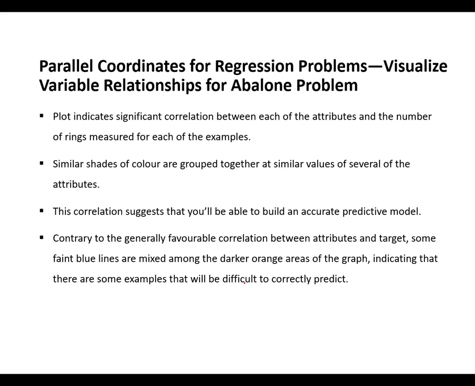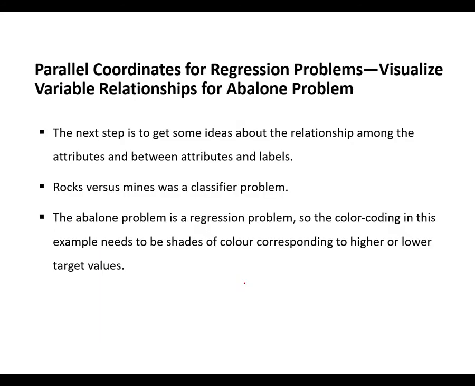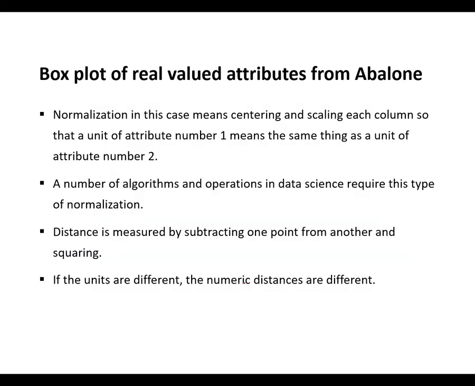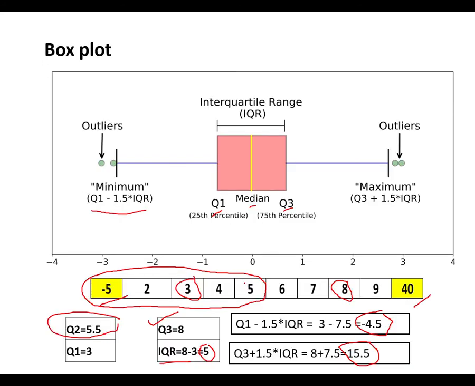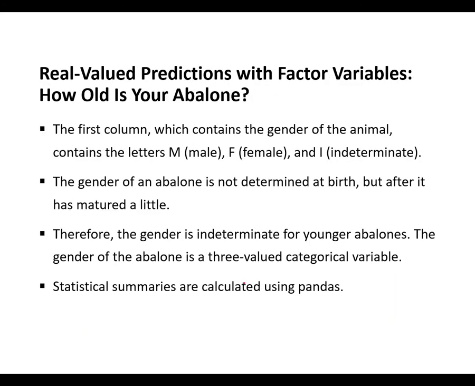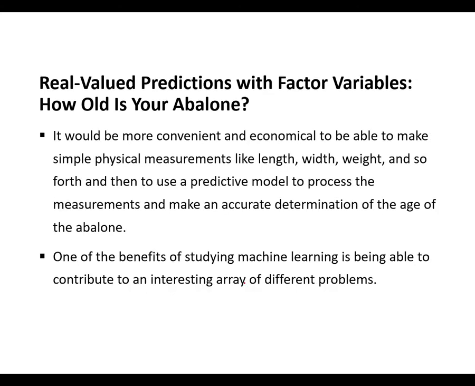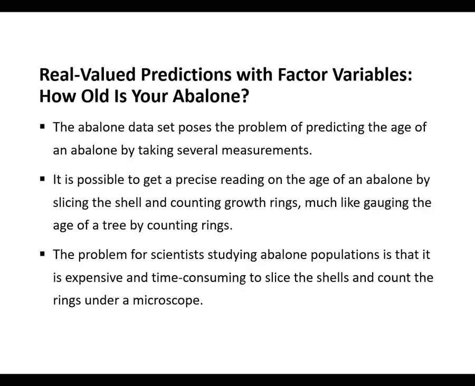whatever I have explained to you is said over here. Parallel coordinates for regression problem, visualize variable relationship for Abelon problem. Now why is this a regression problem? Because what we want to identify is how old is Abelon.